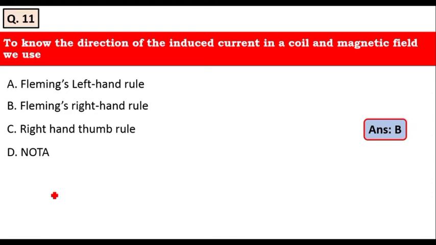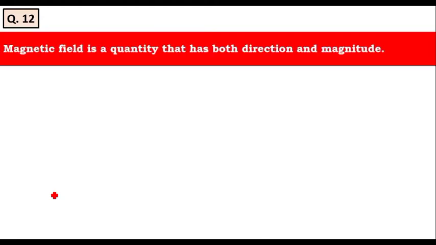and magnetic field. The next question, that is the 12th question, is: magnetic field is a quantity that has both direction and magnitude. Whether it is a true statement or false statement. Yes, magnetic field has both direction and magnitude. Therefore, option A is the right answer.